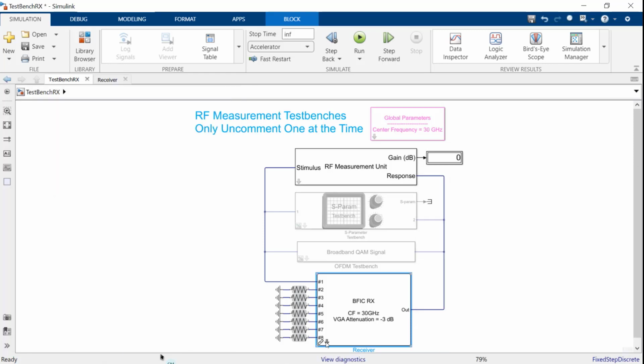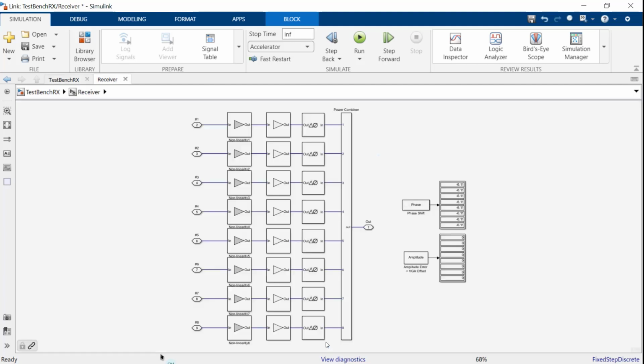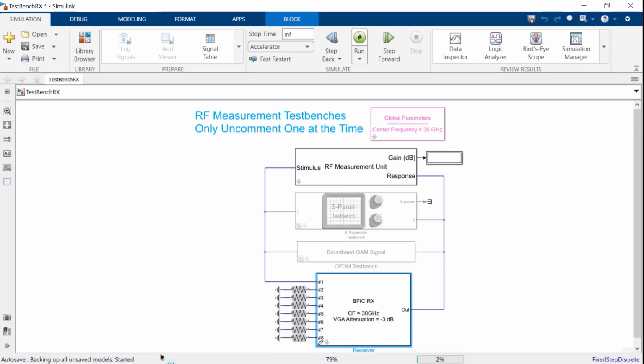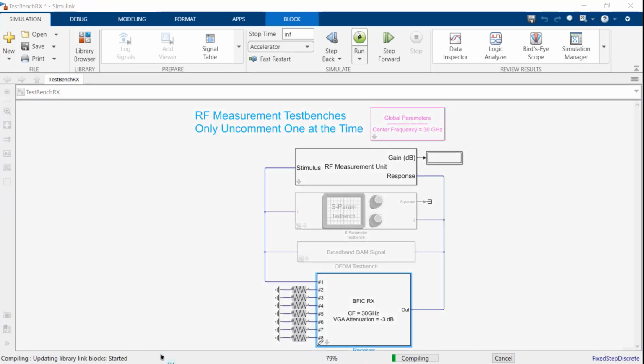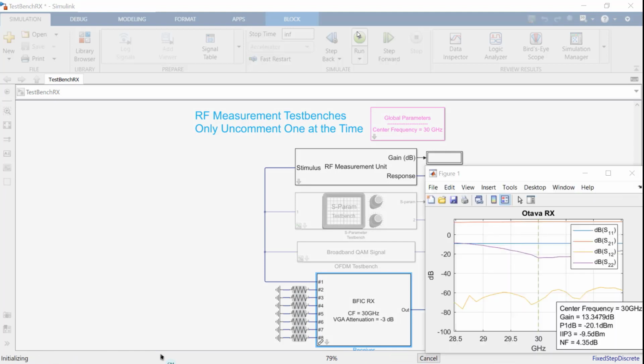As described before, we can click on the gray arrow on the bottom left corner of the model and we can inspect this underlying structure, the 4 stages that we already described before, as well as the amplitude and phase shifts that are applied. We can now run the simulation and, for example, let's verify the gain of the first channel when tested using a CW tone at 30 gigahertz.